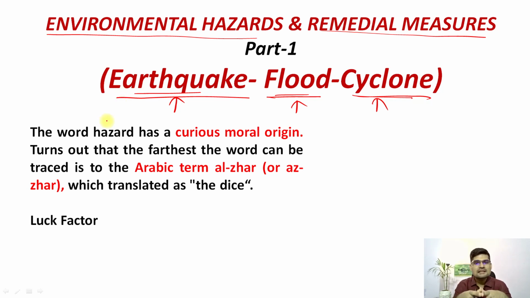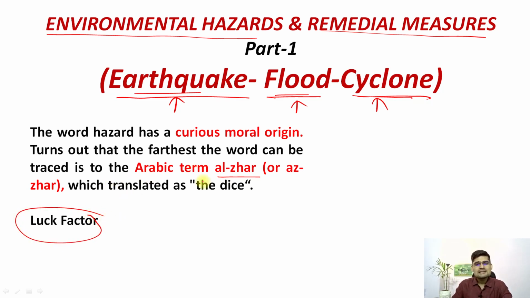Now, when we look into these environmental hazards, what do you understand? Why are these hazardous? And why do I say there is nothing called natural disaster? Disasters are cumulative concepts. They have many smaller concepts that make something a disaster, right? So disaster is a resultant of all these processes. It means a resultant of vulnerability, susceptibility, and your ability to withstand these hazards. It means your resilience. So it also encompasses the concept of the hazards. Now, the Arabic term al-azhar basically means luck factor.